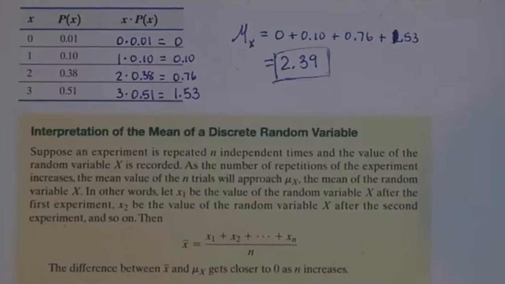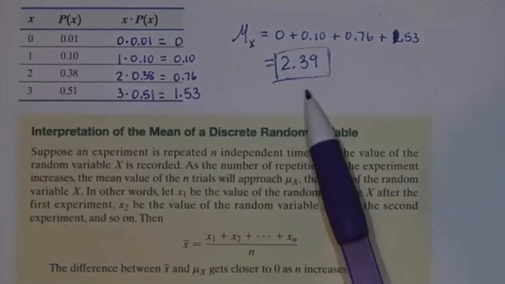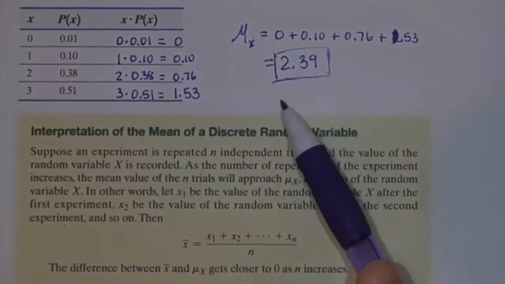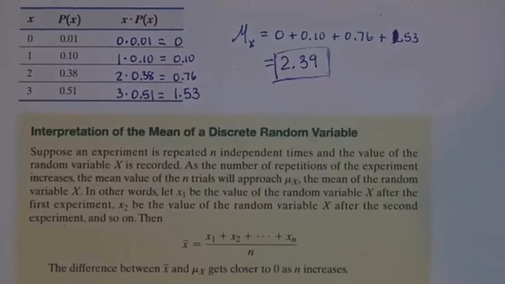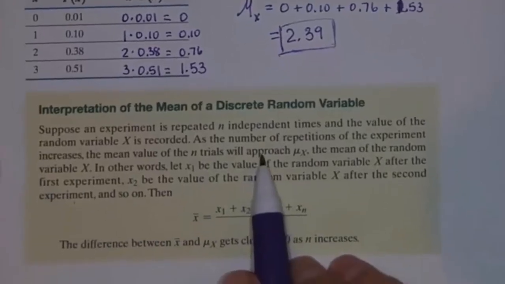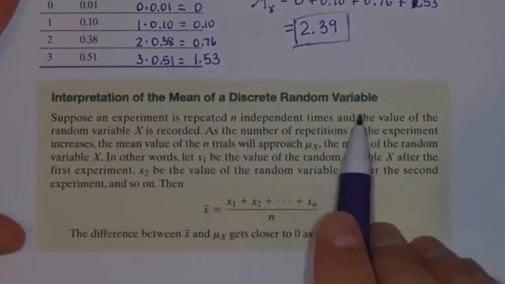If we do that a large number of times, and if I calculate the average of how many they make, they're going to make about 2.39 shots per experiment on average. So on average, each time they shoot the set of 3 shots, they're going to make 2.39 of the 3 shots. Now, can they really make 2.39 shots out of 3? No, they can't really do that, but that is what happens on average. So that's what this is saying right here, the interpretation of the mean.